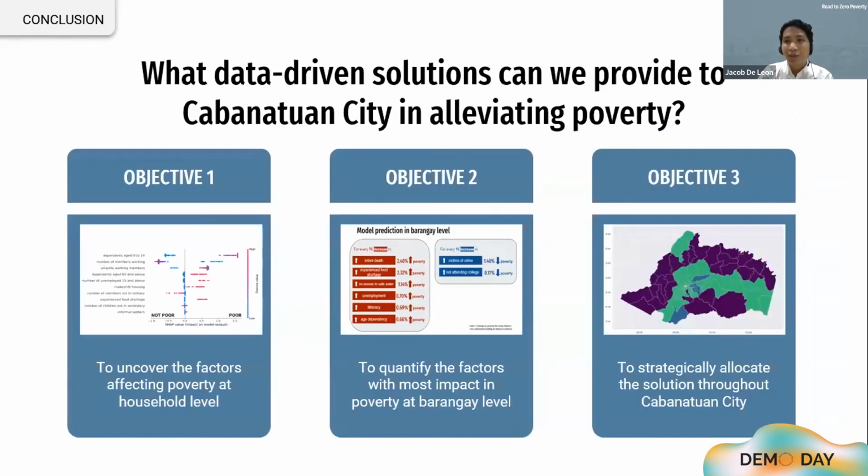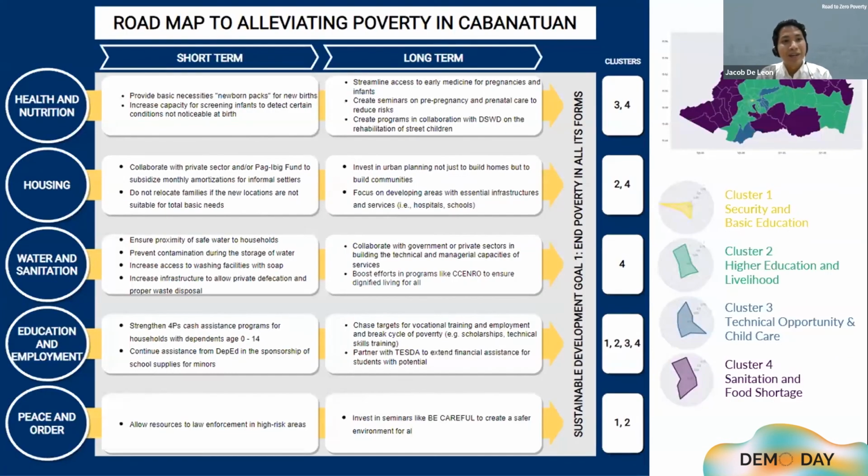So now we return to our problem statement. What data-driven solutions can we provide in alleviating poverty? So in addressing poverty at the household level, we have our classification model. To quantify factors with the most impact on poverty, we have our linear regression. And for allocating these solutions, we have our clusters. The results from all of our models are neatly summarized in this roadmap, which we'll be providing to the LGU.